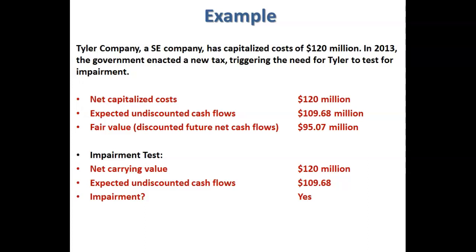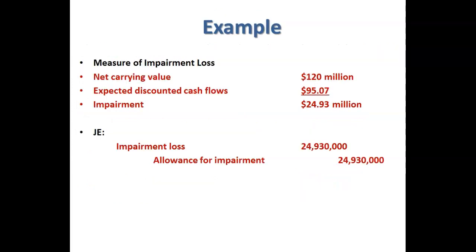So we're going to look at our impairment test. We're going to compare the net carrying value of $120 million to the expected undiscounted cash flows of $109.68 million to determine, is there impairment? And for this example, the answer is yes. So then we would go to the third step to measure the impairment loss. We're going to compare the net carrying value of $120 million to the expected discounted cash flows of $95.07 million. So the amount of the impairment is calculated at $24.93 million.